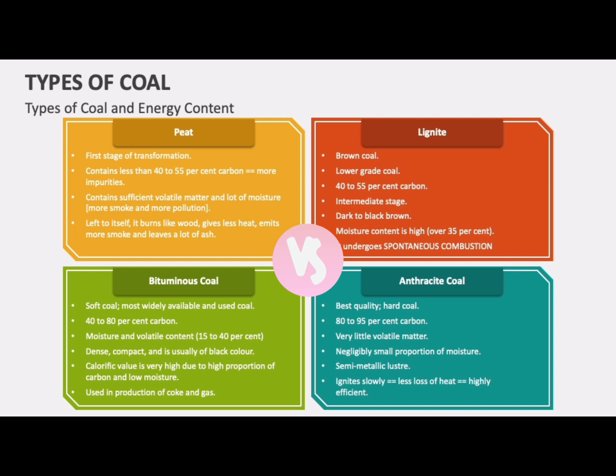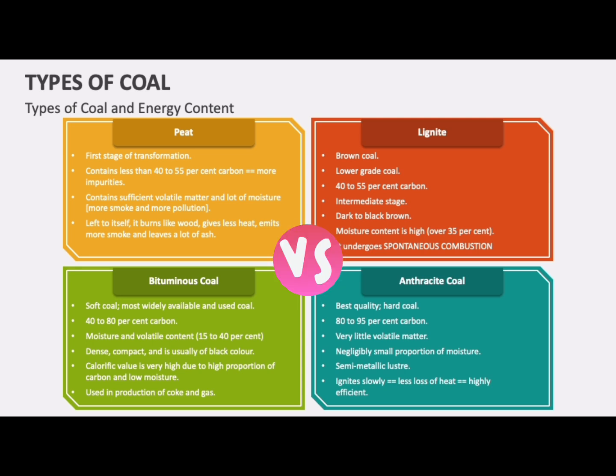Coal is divided into 4 groups on the basis of its quality and the presence of carbon in it. So the first stage of transformation is peat. It contains 40 to 55% carbon and more impurities. When it burns, it produces less heat and more smoke. And more smoke means more pollution. So it is less effective as a fuel.